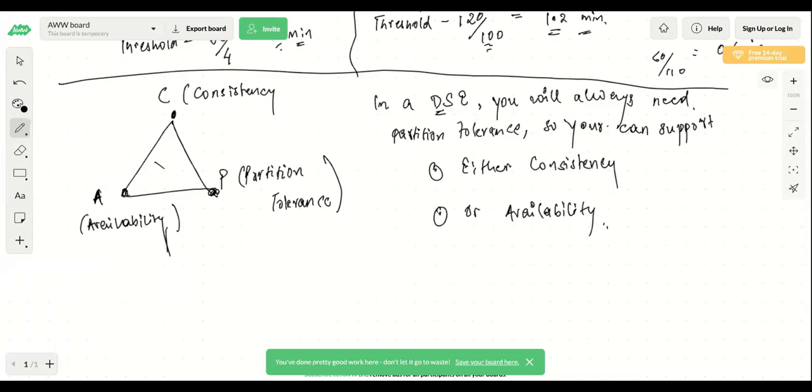Prakal, one question. Where does partition tolerance come into the picture?